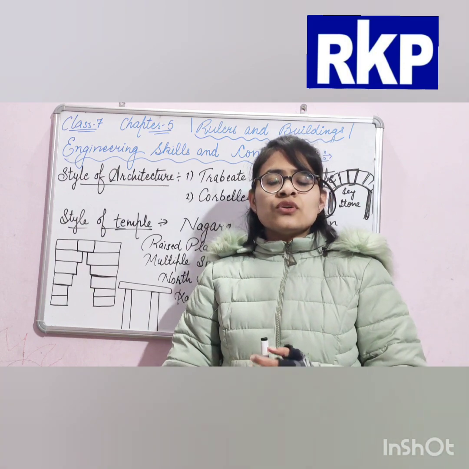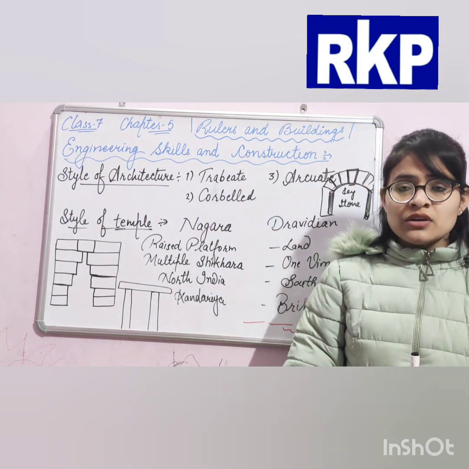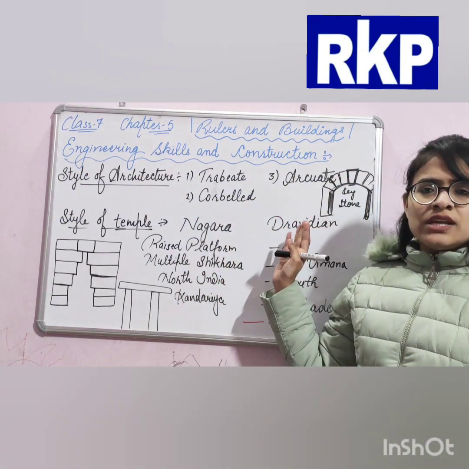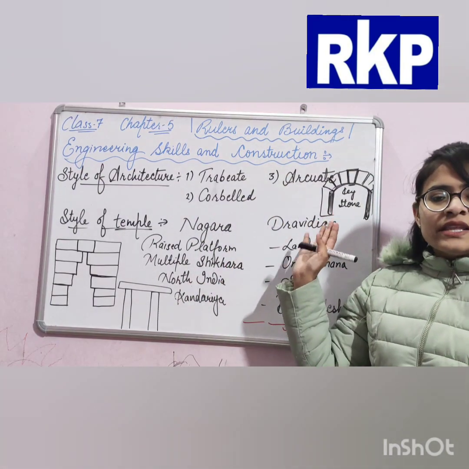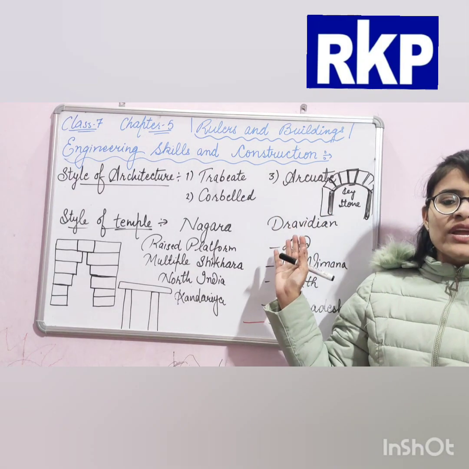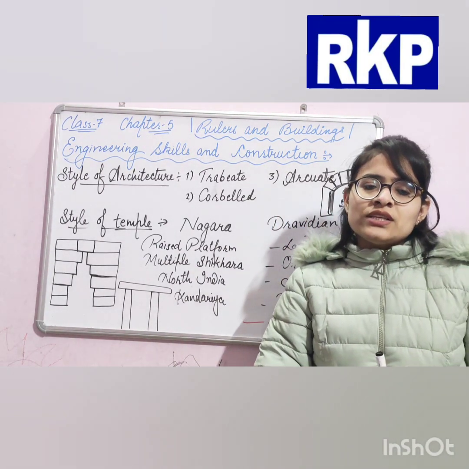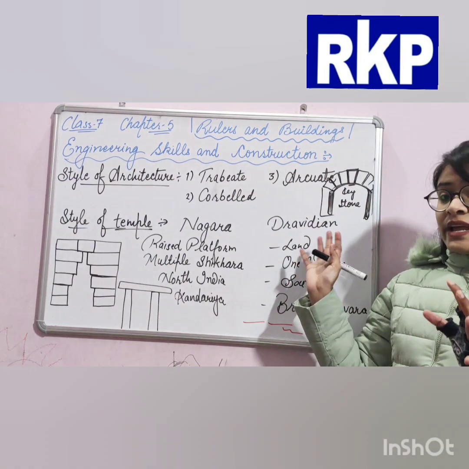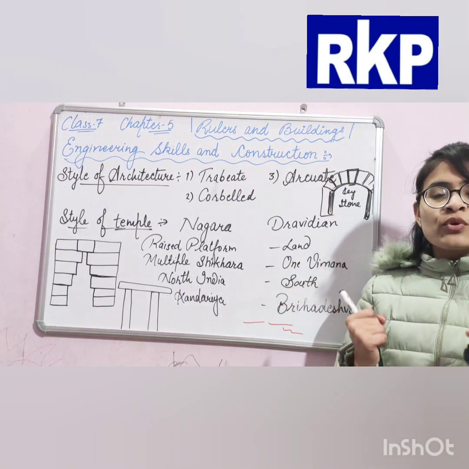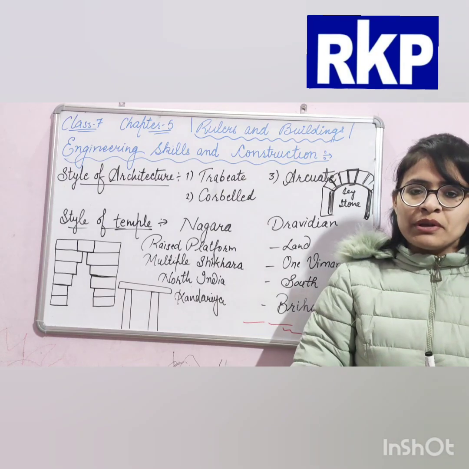The reason was the use of limestone cement. Limestone cement was used increasingly in that time period, and this style of architecture was used in the 12th century. This was high quality cement which was used to provide strength to the building.